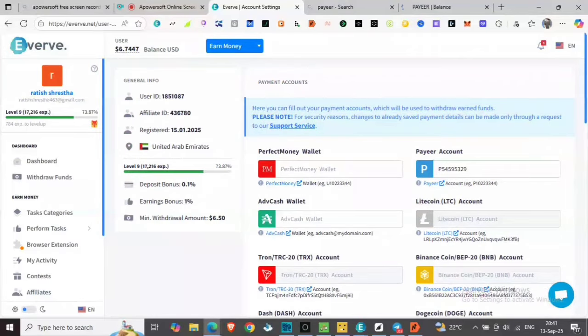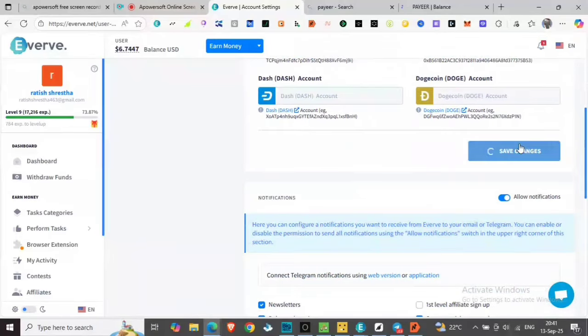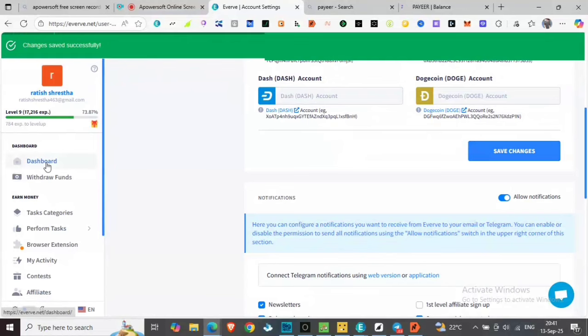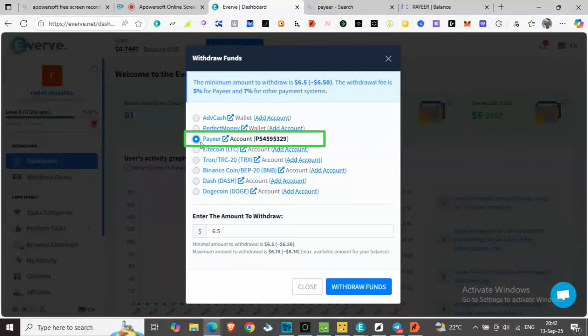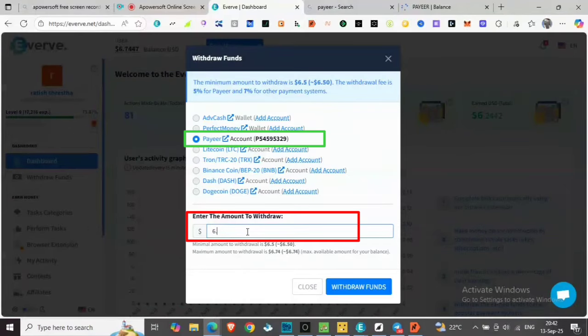So after saving the changes, let's select the Payeer account and the withdrawal amount, and place the withdrawal, and click the withdraw funds.